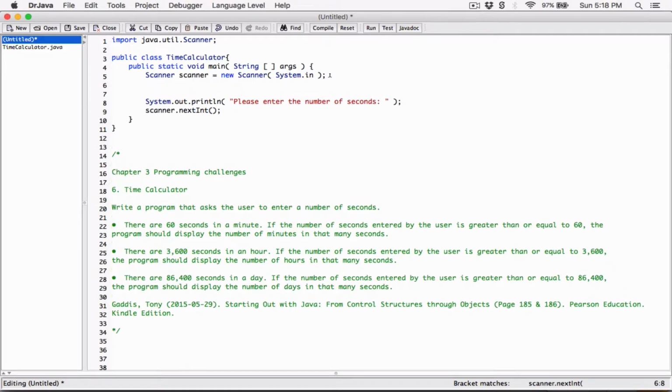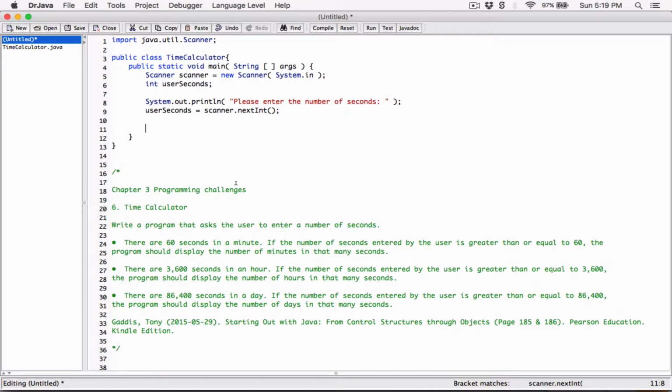So I'm going to come up here and declare a variable, which is going to hold the number of seconds. It's going to be an integer, and I'm going to call it userSeconds. When the user types in a number and that number is converted to an integer and returned, I'm going to store that number in userSeconds. So userSeconds is going to hold the number of seconds typed by the user.